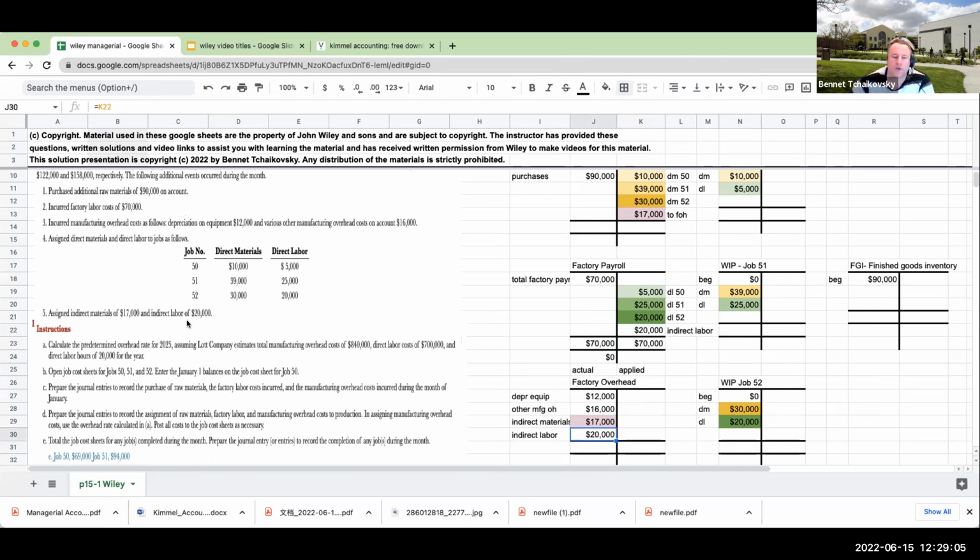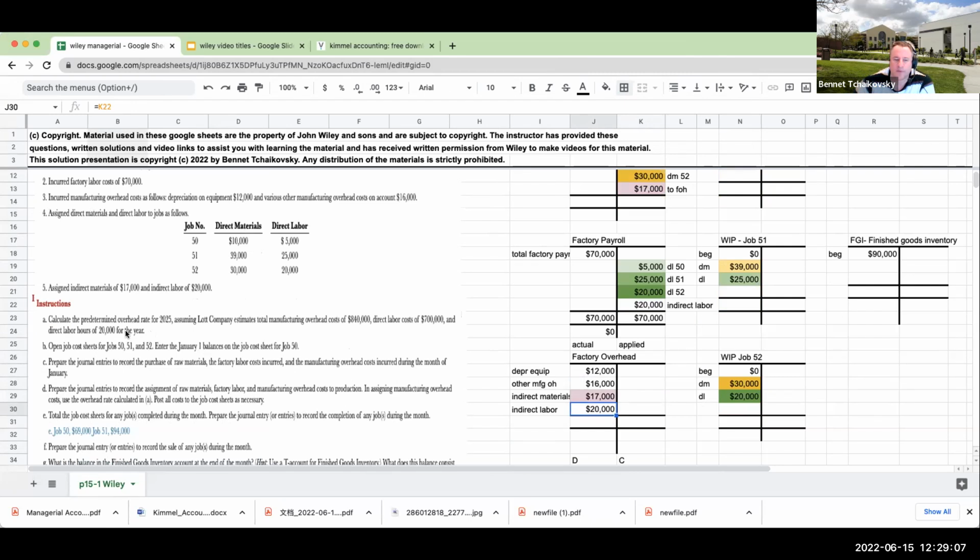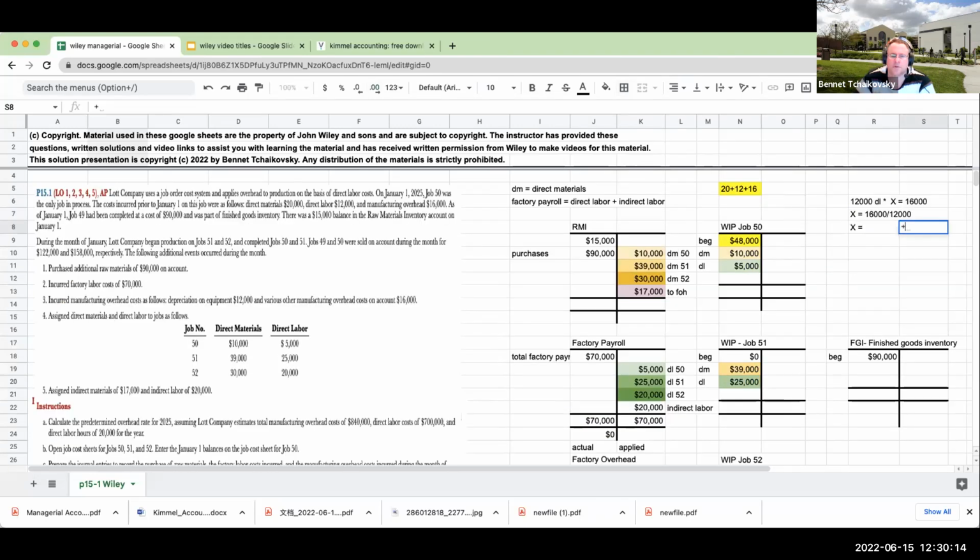Okay, and then the first thing we're being asked to do is calculate the predetermined overhead rate for 2025, assuming the company estimates total manufacturing overhead costs of 840, direct labor costs of 700, and direct labor hours of 20,000 for the year.